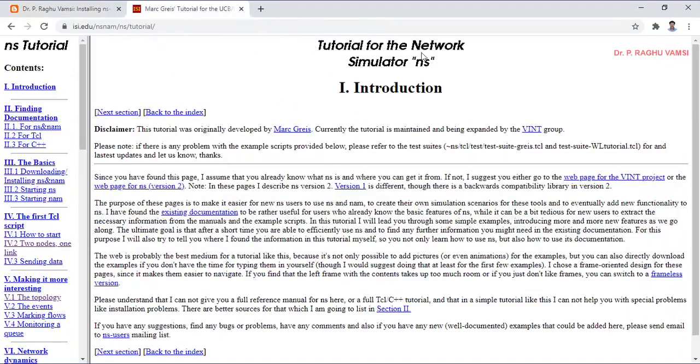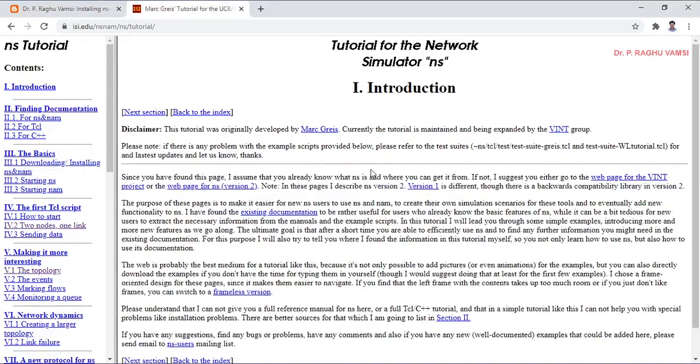Next, we'll move on to the tutorial for the network simulator NS. This is the basic tutorial for the network simulator, which was developed by Marc Greis. It's a very famous tutorial. Any beginner of the network simulator NS2 will go through this NS tutorial. Here: finding documentation, the basics, downloading and installing NS and NAM, starting NAM and NS. This part we have completed.